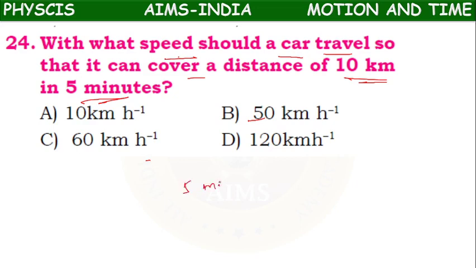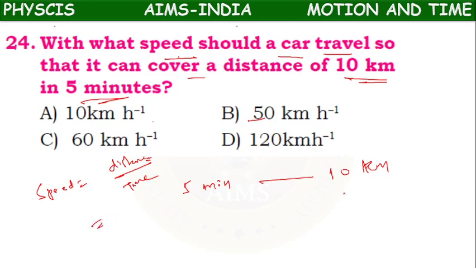In 5 minutes it has covered 10 kilometers. We have to find the speed. Speed equals distance by time. Here distance is 10 kilometer, and the time is 5 minutes.